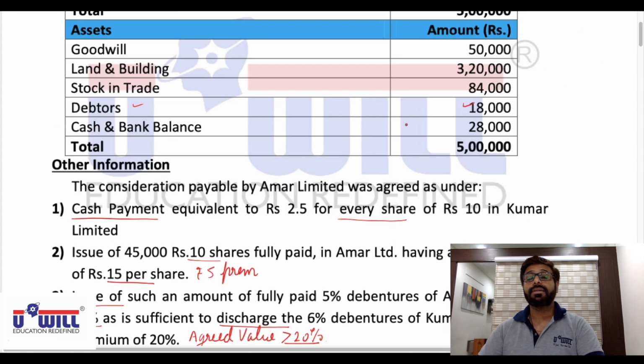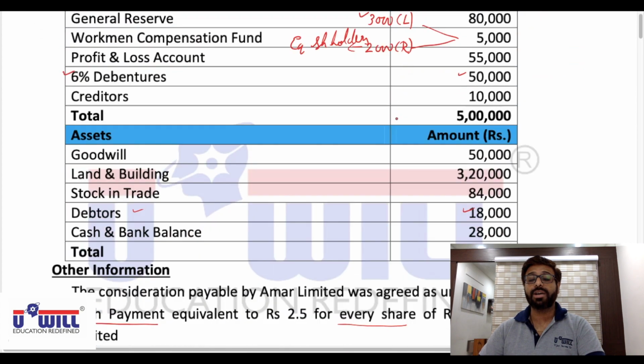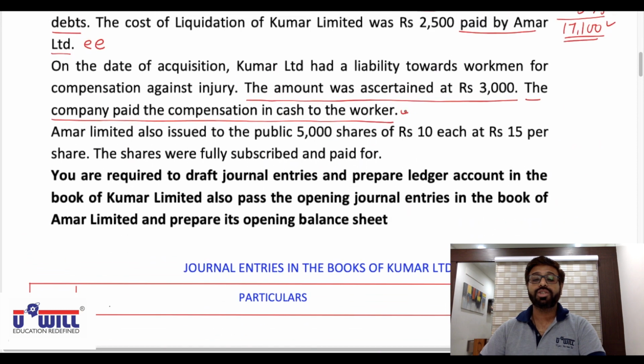We have done this earlier. This 3,000 of liability is paid in cash. So it's a liability not taken over by the transferee company, and the old company, the transferor company itself, will discharge this liability. We have done this earlier. In this question, you'll make the ledger account of workmen compensation fund also, and you'll make the ledger account of cash and bank also.